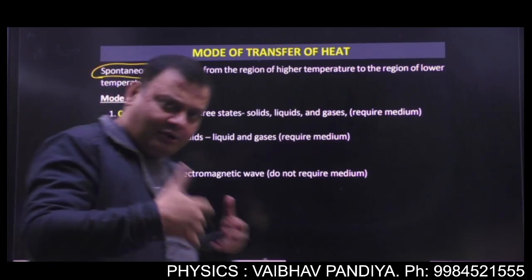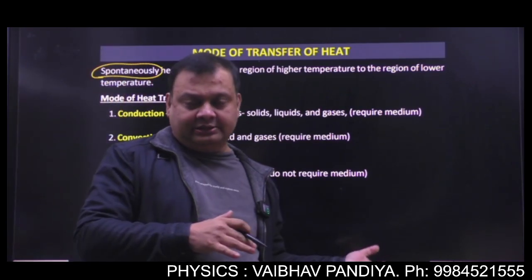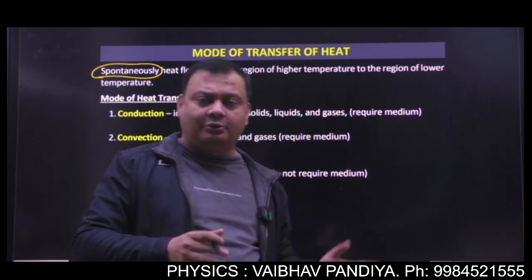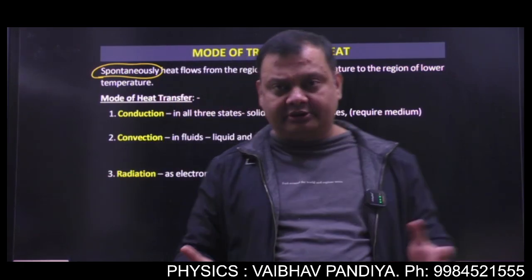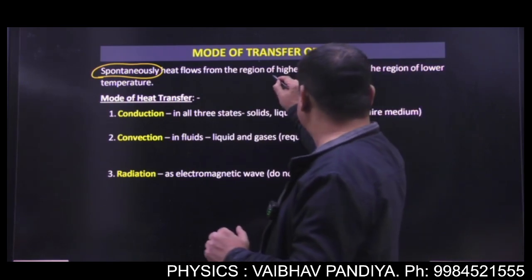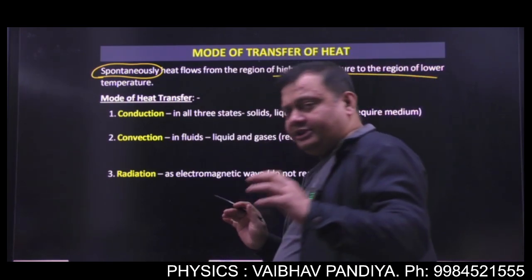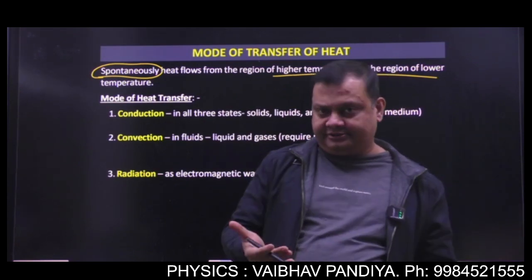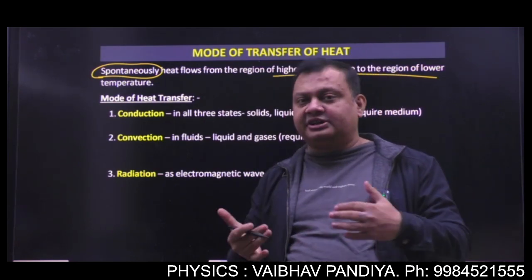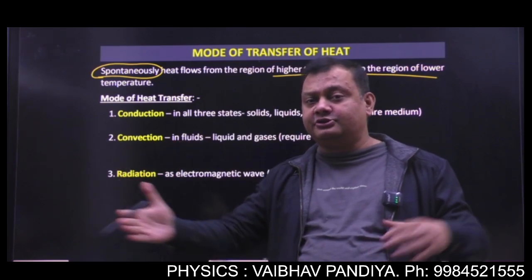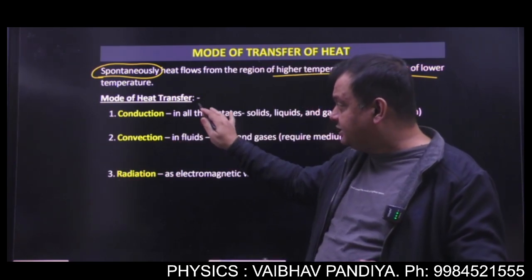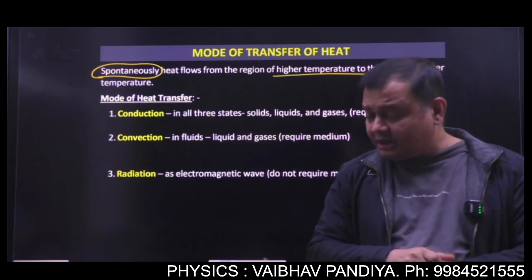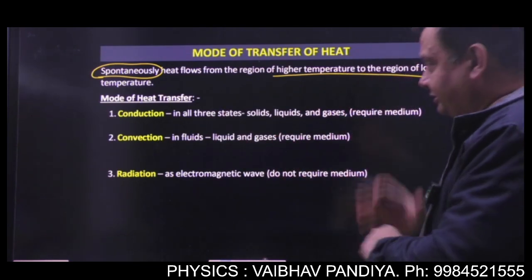So if heat is allowed to flow by itself, then it's obvious that it will flow from the region of high temperature to the region of low temperature. Got it? Now, what are the different modes, the different ways in which heat can flow from one region to another region? Basically we have three such ways. Number one is thermal conduction.